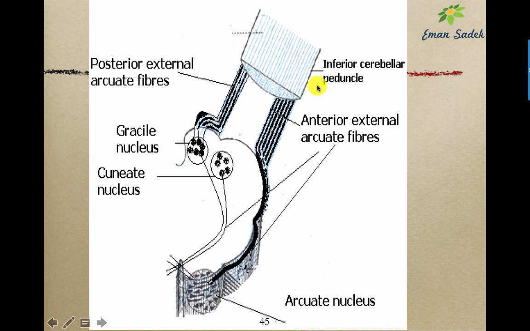This is the picture in your book. Here we have the inferior cerebellar peduncle, we have the posterior external arcuate fibers coming directly from the same sided gracile and cuneate nuclei, and this is the anterior external arcuate fibers coming from the opposite gracile and cuneate nuclei, and after crossing or relay in the arcuate nucleus will pass through the anterior part of the inferior cerebellar peduncle.